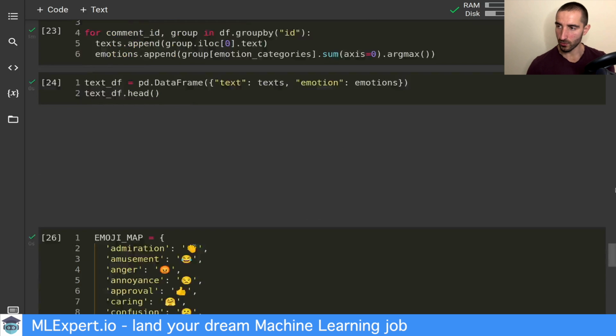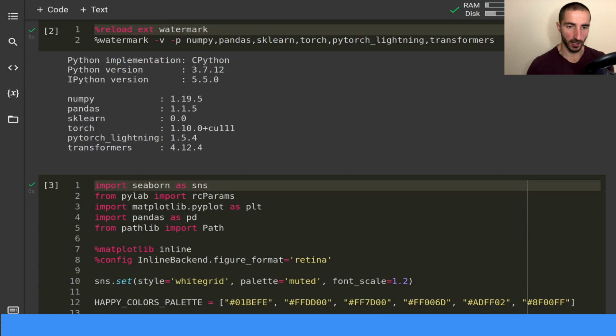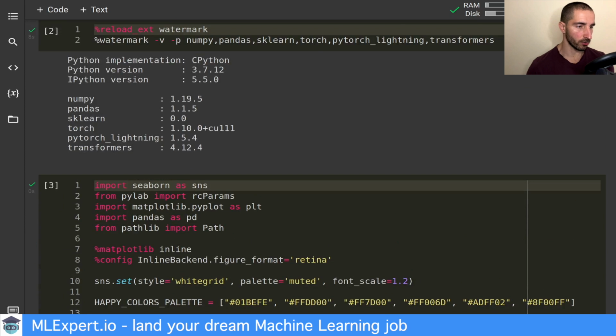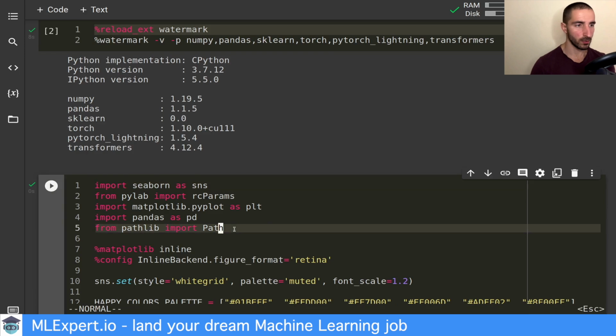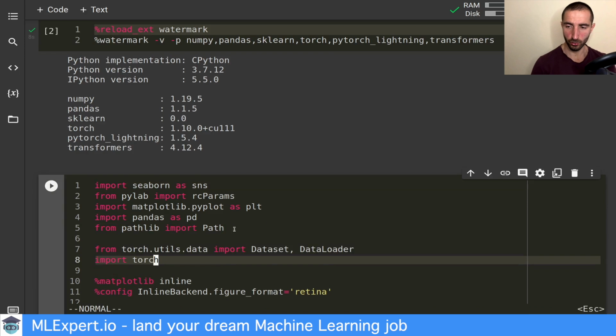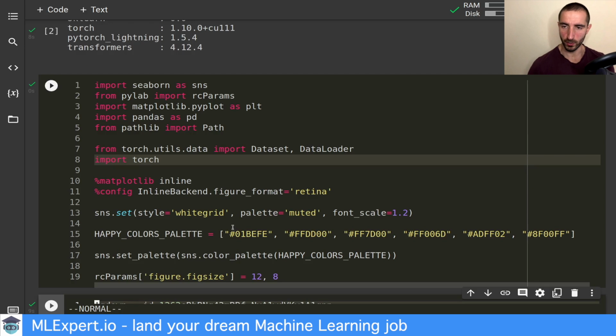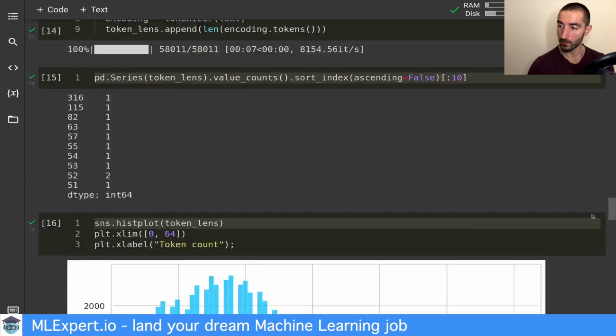So let me just check the imports, and yeah, I'm missing those. In order for the dataset to be available, we need to import from torch utils, and I'm going to also import the torch module. Now I'm going to show you how we can build the dataset.